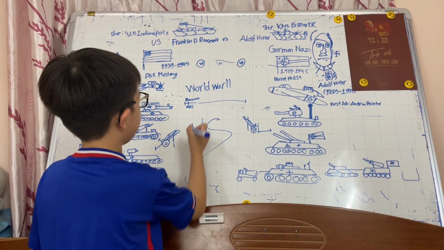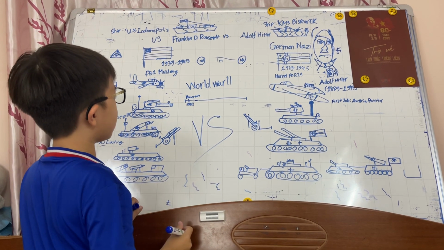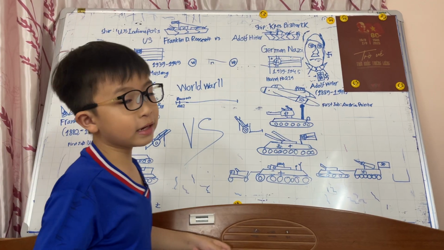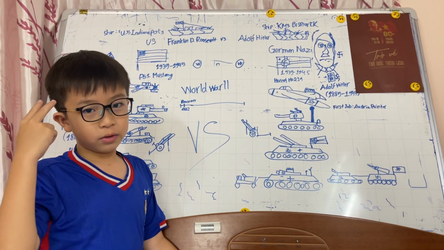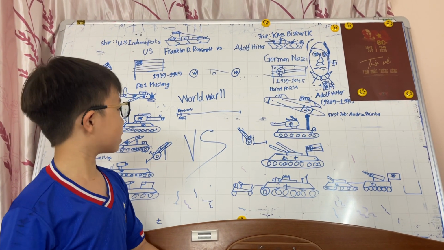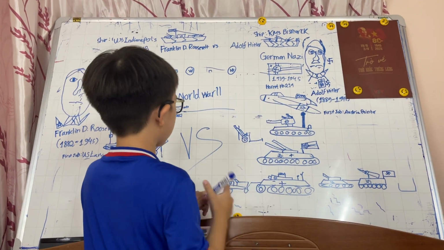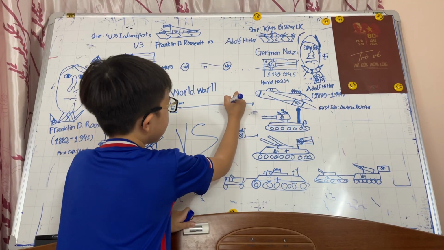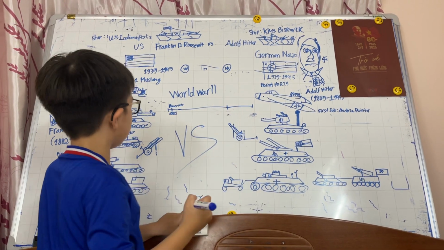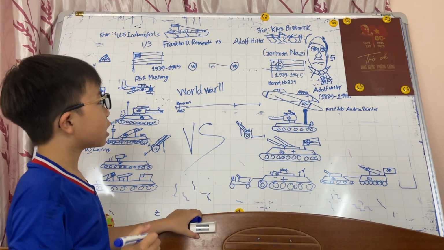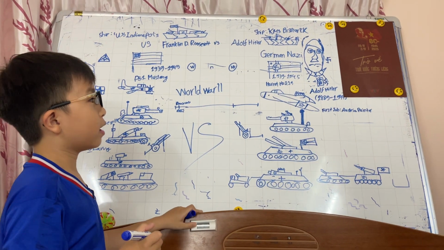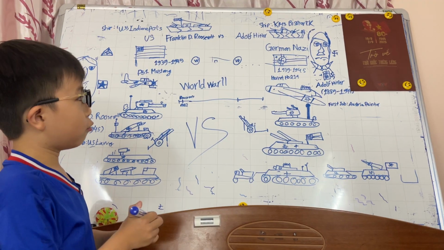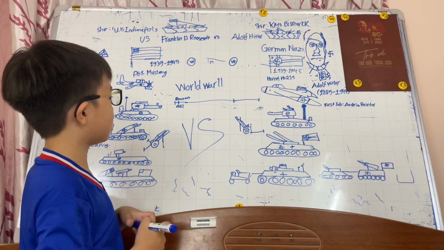8082. Down, we have Franklin D. Roosevelt there, and this is also our second main character. But I think we need to draw this a little bit longer. Okay, like that. Next is Adolf Hitler, one of the German Nazis' important people.